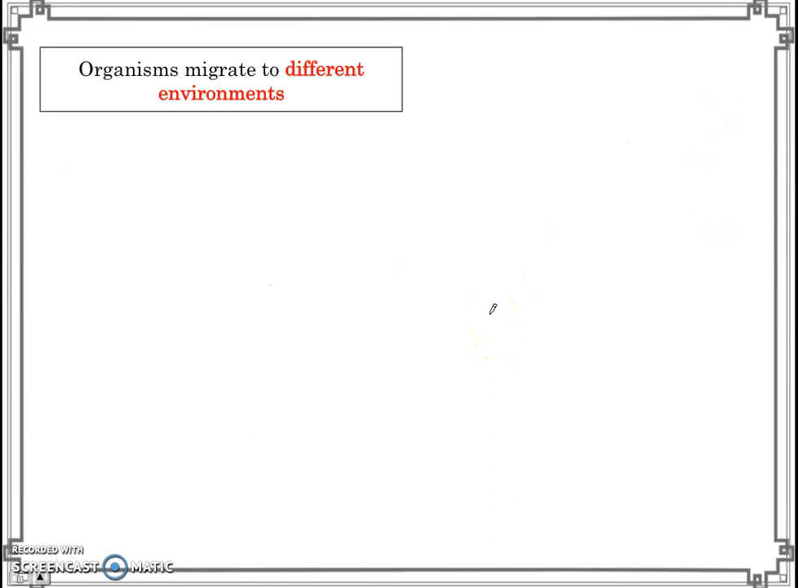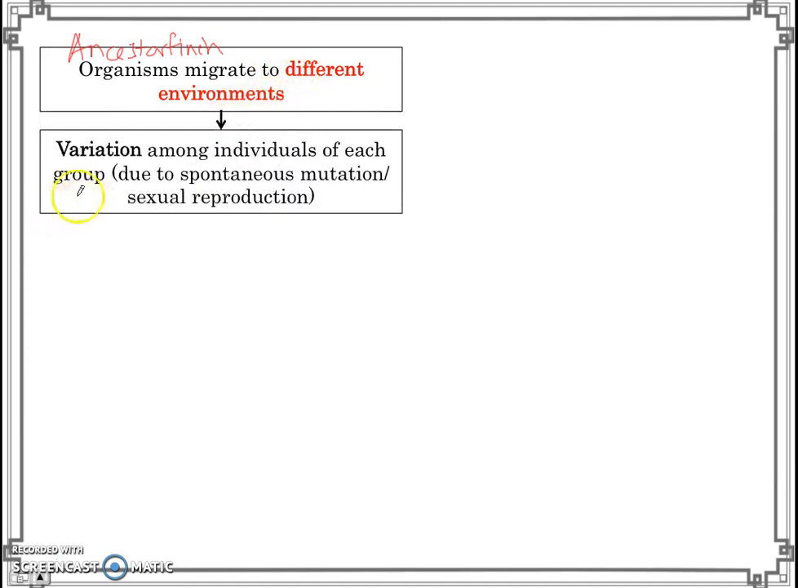Alright, so in word form, here it is. The idea is that there's an ancestor, right? So some ancestor finch migrated to different environments. And importantly, there was variation among all these ancestor finches. So there were finches with slightly longer beaks, finches with slightly shorter beaks, finches with slightly rounder beaks, finches with slightly stubbier beaks. So there's variation.